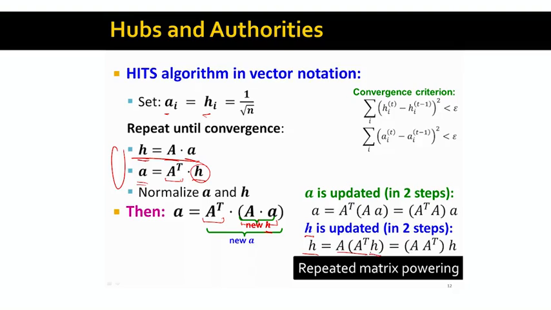So what does this mean? We are arriving at the same type of equation that we had with PageRank, where we had R equals M times R. Here we see that H equals A times A transpose times H. This means that H and A are eigenvectors of two different matrices: one is the adjacency matrix transposed times the adjacency matrix, and the other is the adjacency matrix times the adjacency matrix transposed.